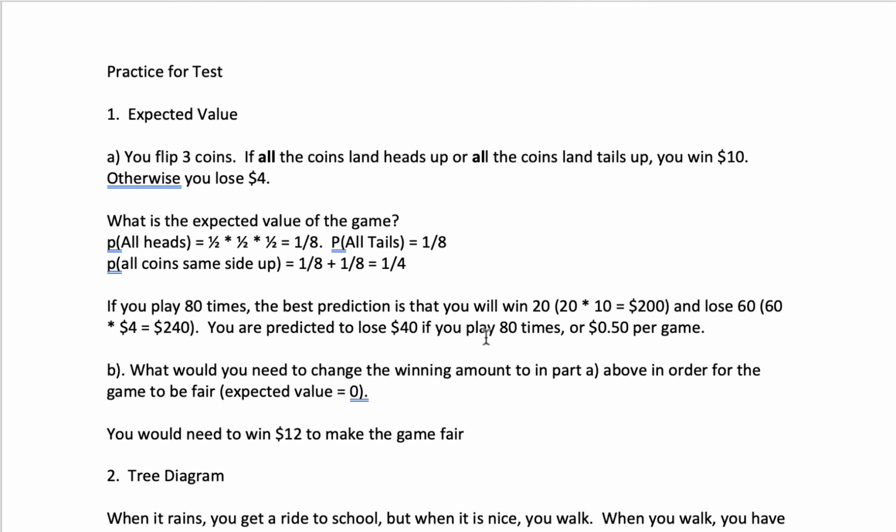What you would need to do in order for this to be a quote-unquote fair game, which is to say that you would expect over time to neither win nor lose money. So that means that over time you would expect to net $0. You would have to win $12 each time that all the coins landed heads up. 20 times 12 would give us 240 instead of 200, and that would make up for the 240 you lose the other 60 games.